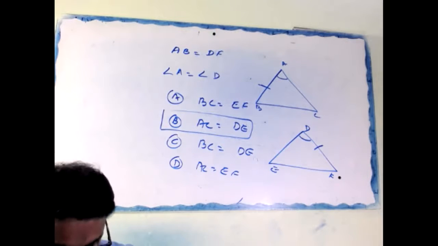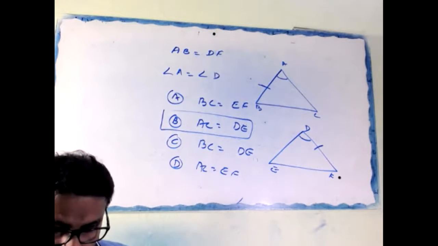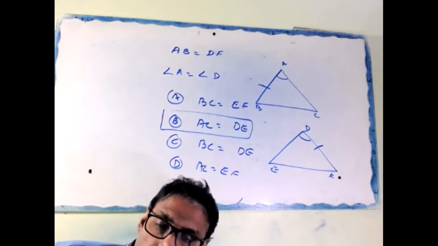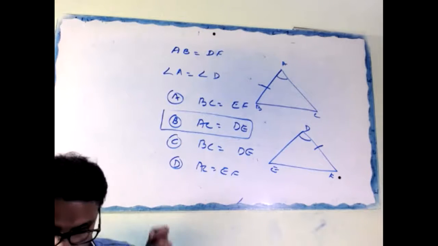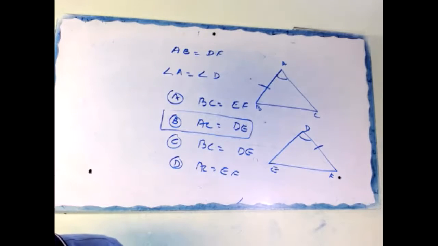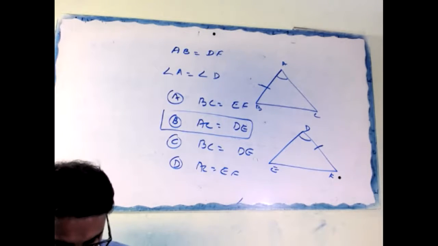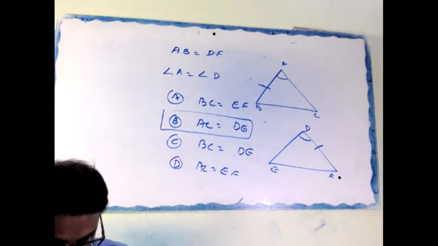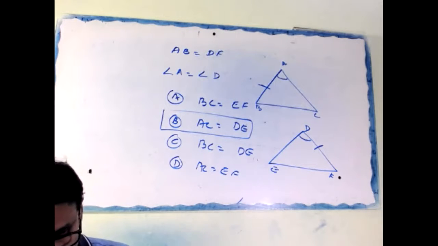Triangle ABC congruent to triangle PQR. AB equal to 5 centimeter. Angle B 40 degree.